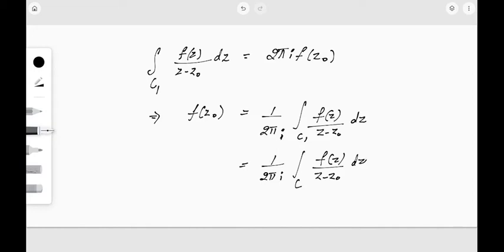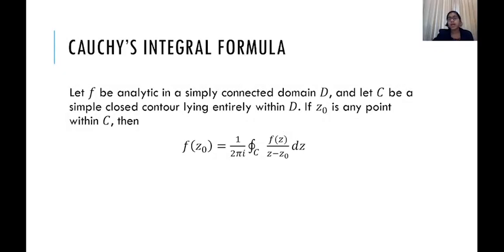So this is how Cauchy's integral formula can be proved. It is a very simple proof using the Cauchy-Goursat theorem and the ML inequality. We can easily find the value of the analytic function at a particular point which is given inside the domain.